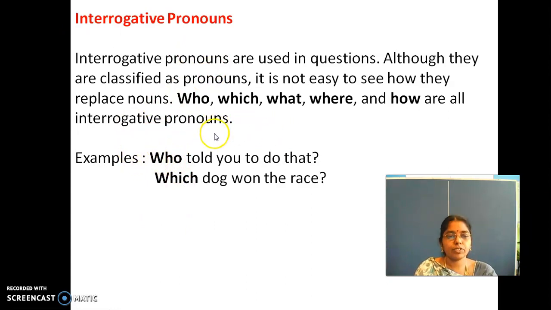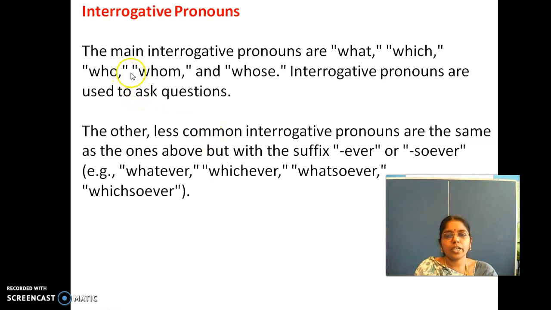We'll see the next figure. Interrogative: the main interrogative pronouns are what, which, who, whom, whose. Interrogative pronouns are used to ask questions. The other less common interrogative pronouns are the same as the ones above but with the suffix -ever or -soever: whatever, whichever, whatsoever, whichsoever.